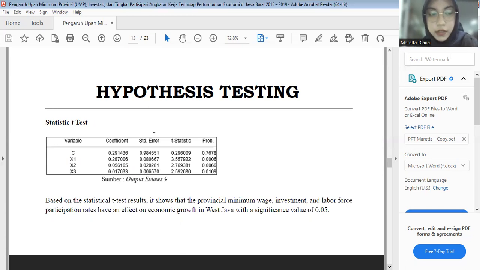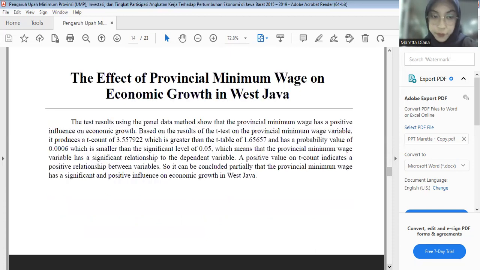So the next is the statistic t-test. So here's the result of the statistic t-test, sourced from the EViews 9 output. And based on the statistical t-test result, it shows that the provincial minimum wage, investment, and labor force participation rate have an effect on economic growth in West Java with a significance value of 0.05.